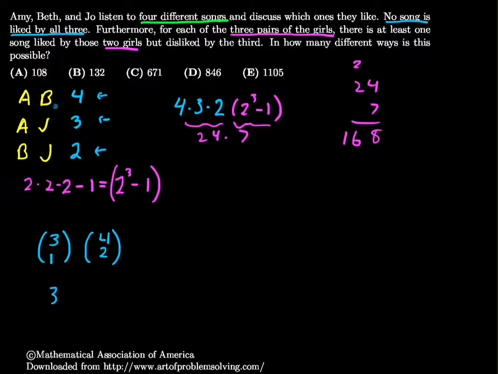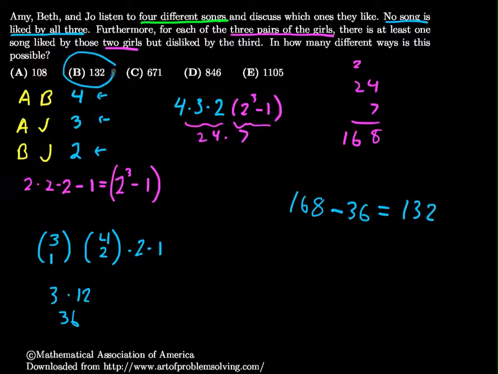So if Amy and Beth both like 2 songs that Joe doesn't like, then I have 4 choose 2 ways to get that, and then I have 2 times 1 ways to make sure that I have these other songs. 4 choose 2, that's 4 times 3 divided by 2, so that's 6 times 2 is 12. So there are 36 ways this is overcounted, and this is all coming together. So there are 168 ways that I will double count some songs, and if I take off 36 of them, there are 132 left over. The answer is B, and I hope that wasn't too confusing.